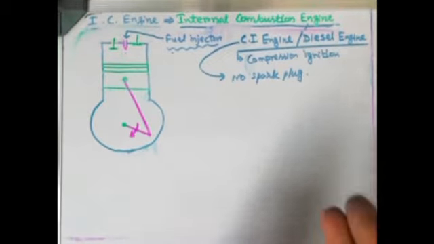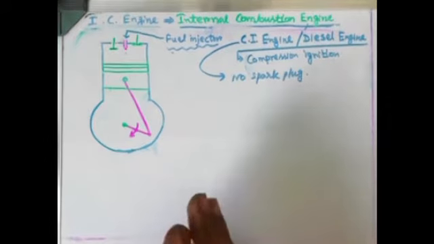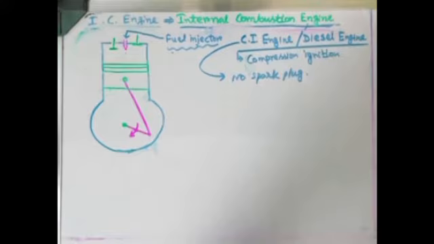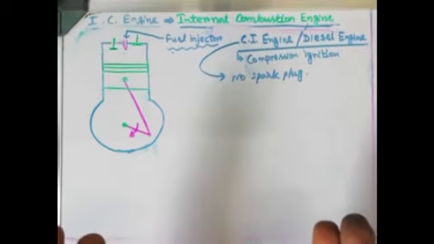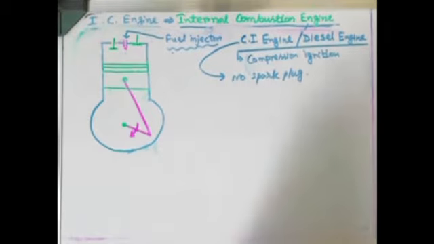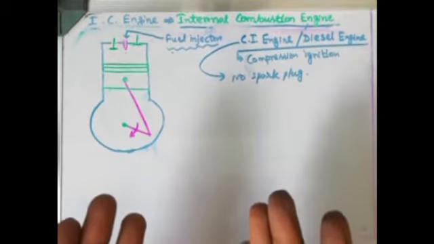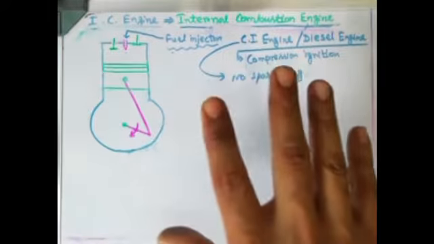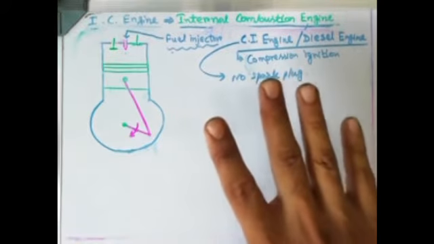So the petrol engine, also called the auto engine, runs on a thermodynamic cycle which is known as the Otto cycle, and the diesel engine is also running on a thermodynamic cycle, and that is known as the diesel cycle. The cycles I will come to later. So first see the working principle of the CI engine.